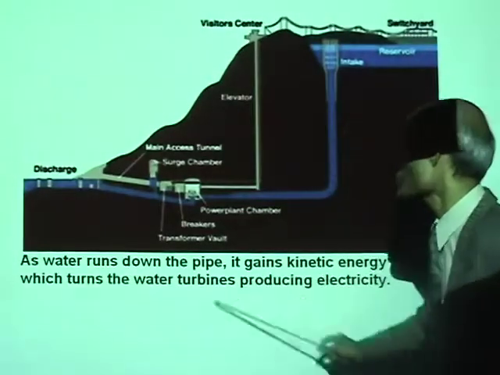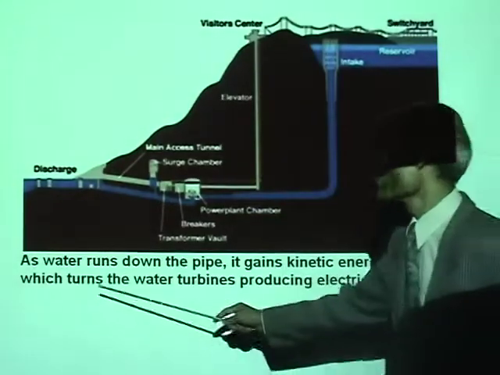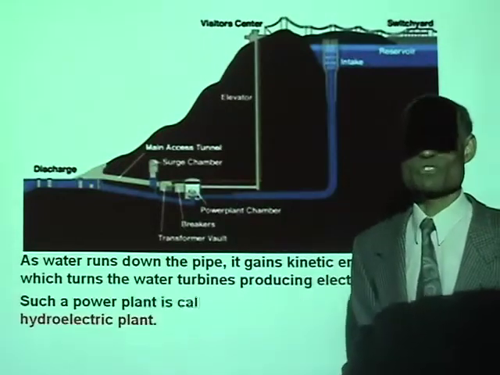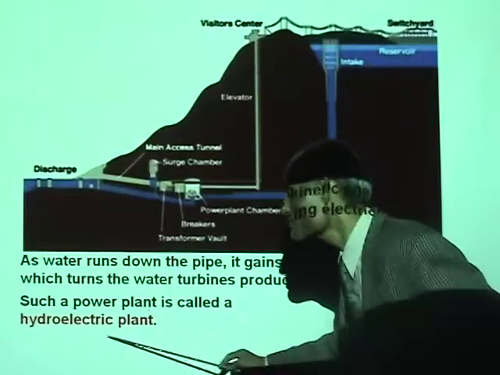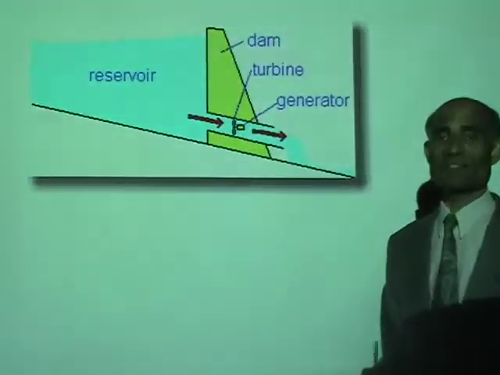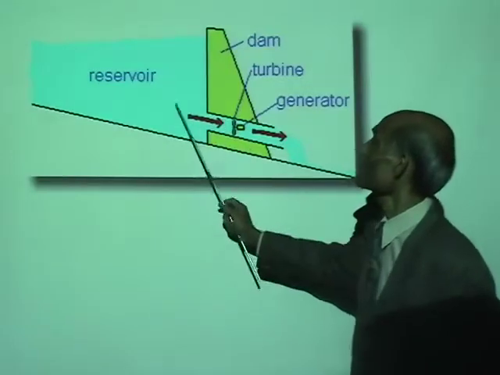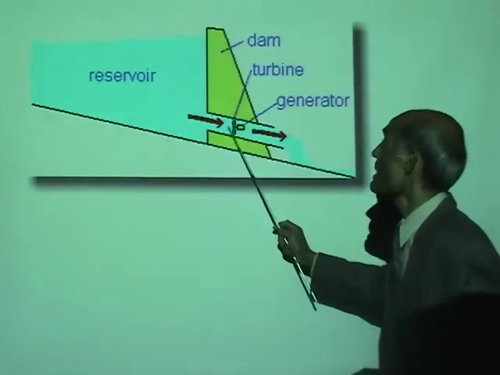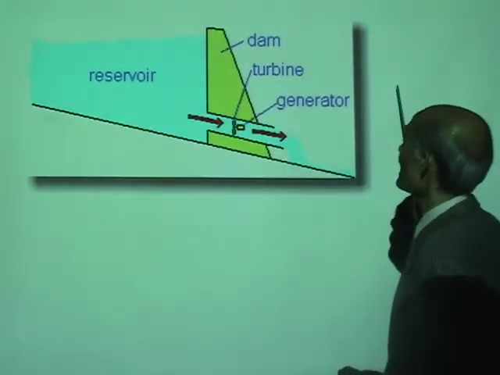As water runs down the pipe, it gains kinetic energy which turns the water turbines, producing electricity. Now such a power plant is called a hydroelectric power plant. Now this is another diagram. This is the reservoir. You let the water flow, and here's a turbine that rotates, producing electricity.